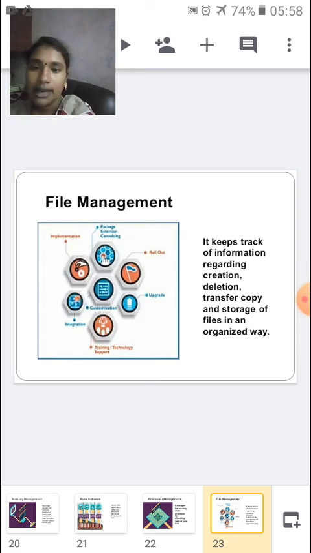So the OS handles the files properly: it keeps track of new files created, old files deleted, transferring a file to another place, and storing files in a proper and organized way.